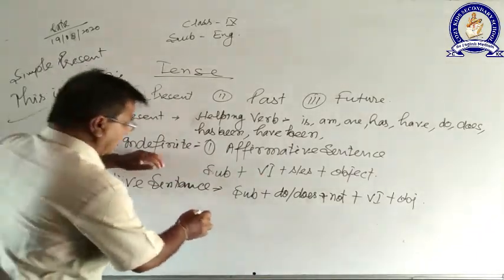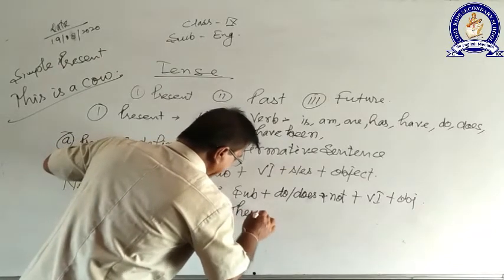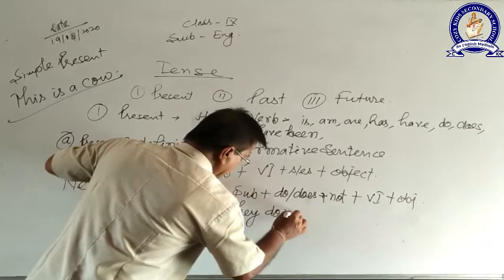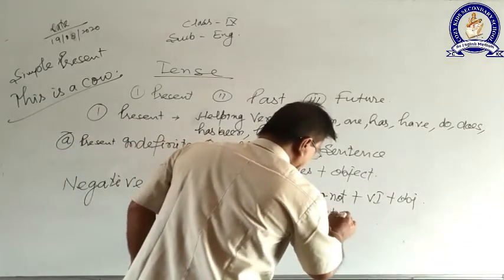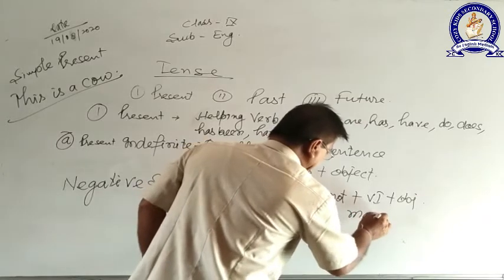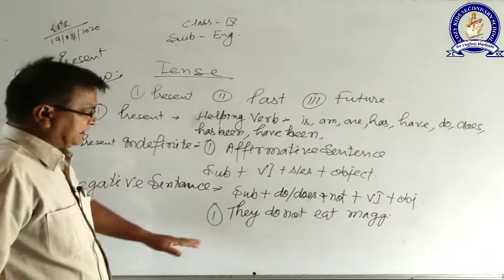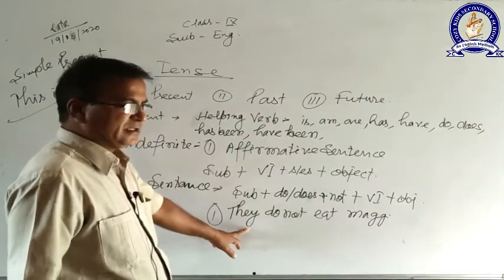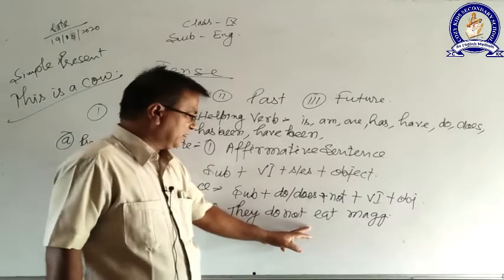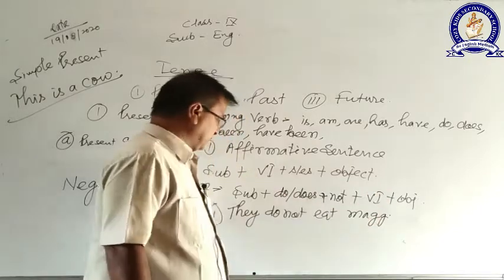Now the sentence I am forming here: they do not eat Maggie. Now listen, it is a plural subject, not a singular subject. That's why do not is coming. Eat is the verb here, Maggie is the object.